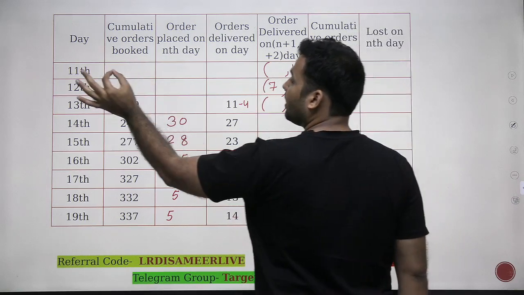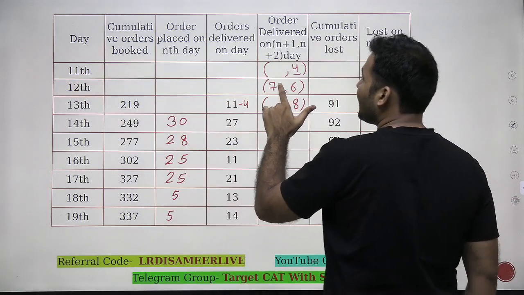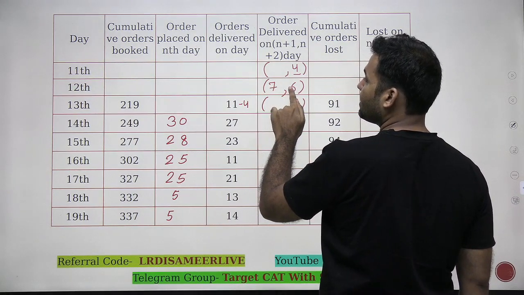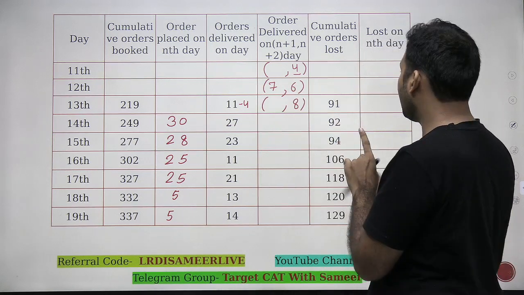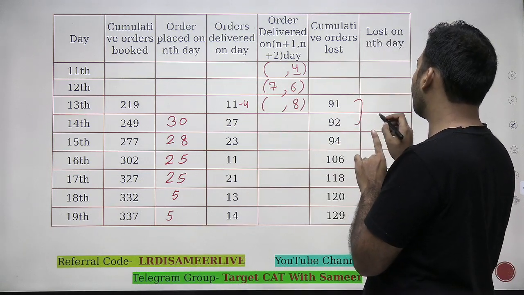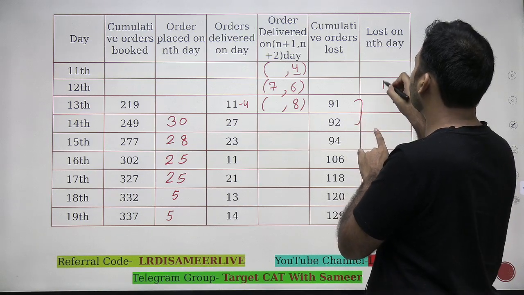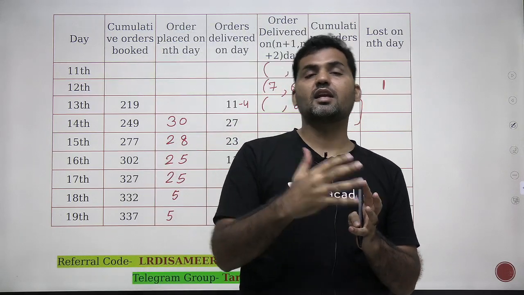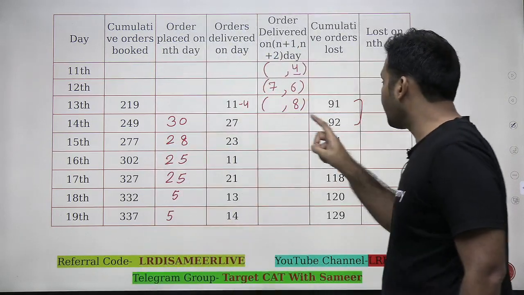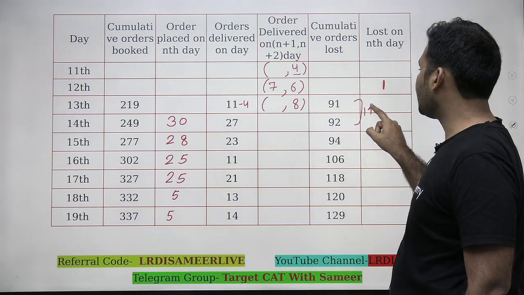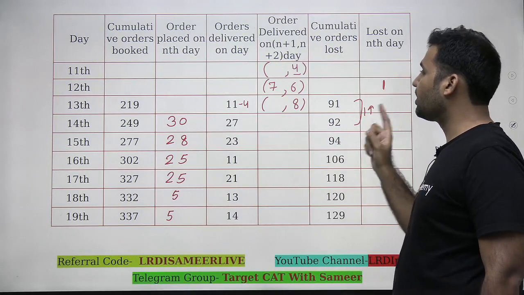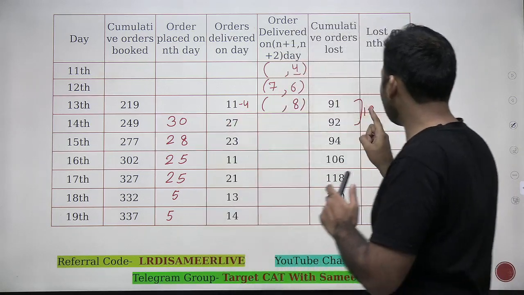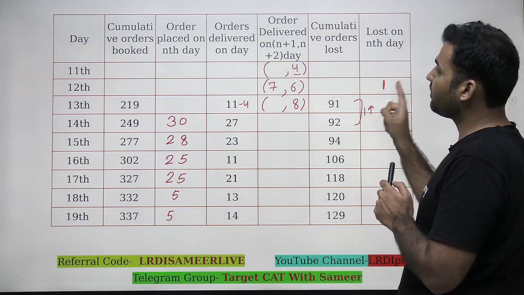So out of all the orders which I'm placing on 12th, seven orders are delivered on the next day and six orders are delivered on 14th, and there is a lost count of one, and this lost must be of 12th, because an order is counted as a lost order when it is not delivered after 2 days. So if on 14th my lost order count increases by one, this must be of 12th, because the order which is placed on 12th, and if it is not delivered till 14th, will be counted as lost.